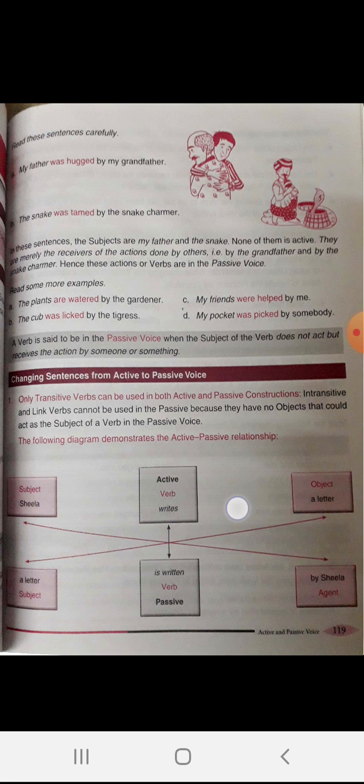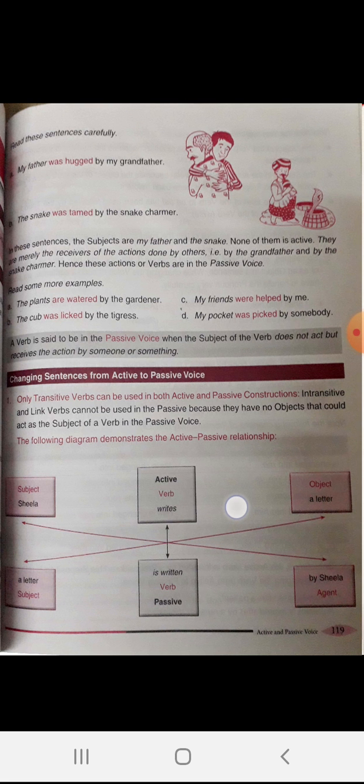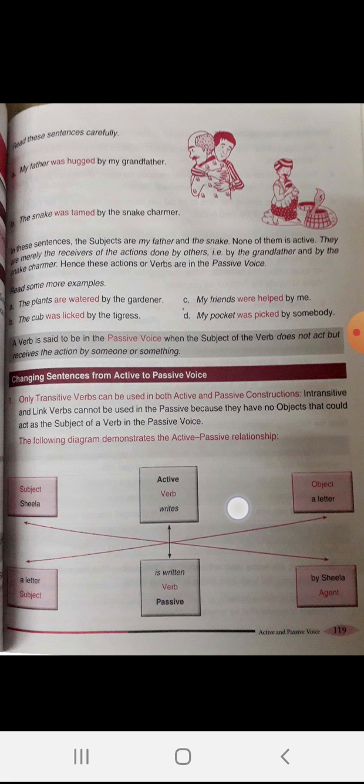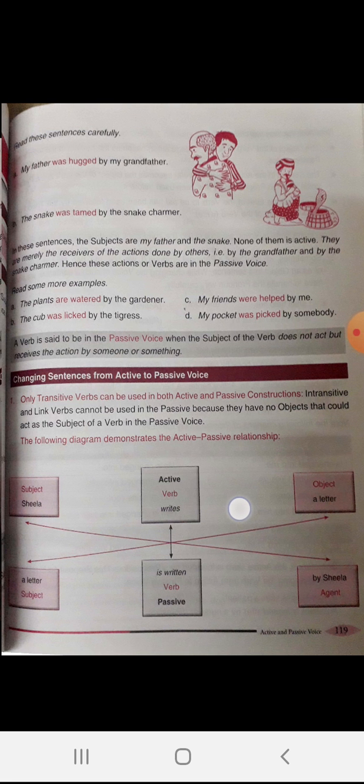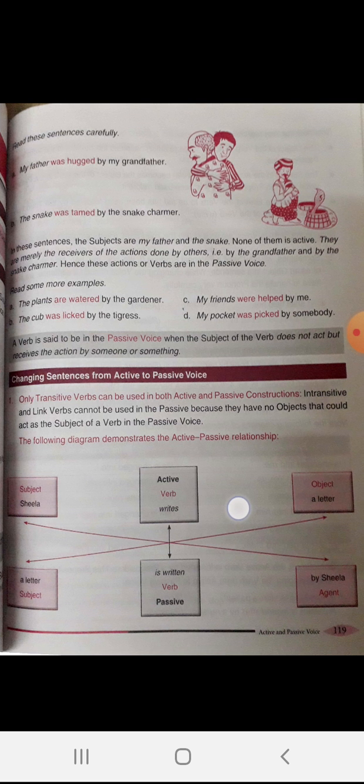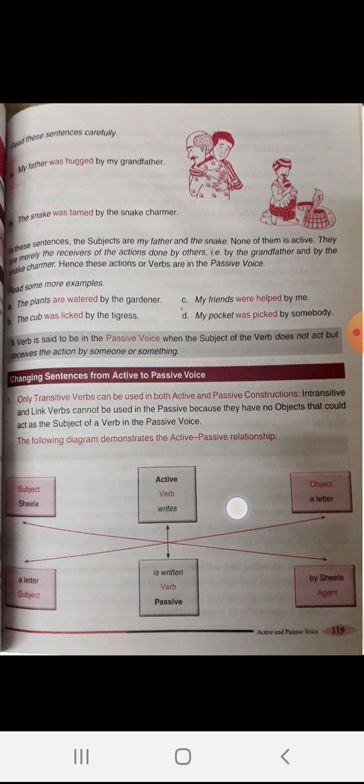As you know, we need an object that will become the subject in the passive voice. That means only transitive verbs can be used in active and passive constructions. Non-transitive, or you can say intransitive, and linking verbs cannot be used in passive voice because they don't have objects that could act as a subject of a verb in the passive voice.